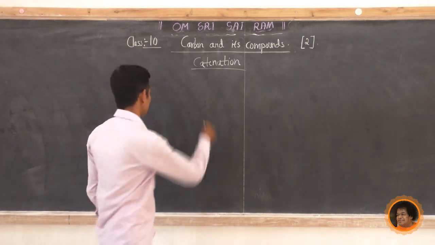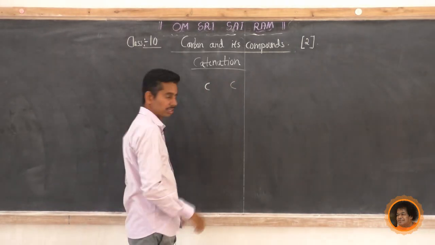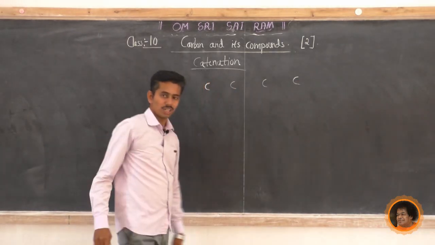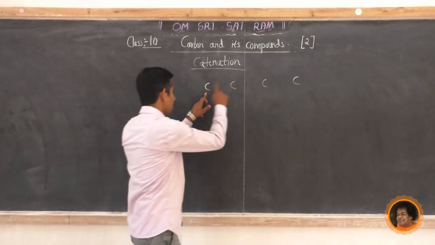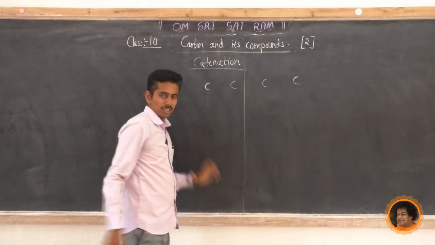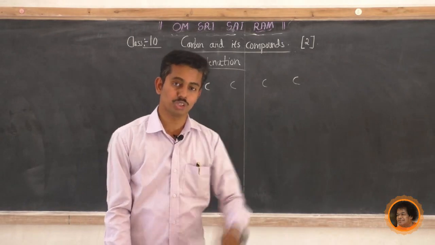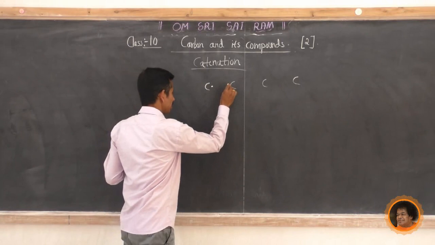I will show one example. Carbon, another carbon, another carbon atom, another carbon atom. There are 4 carbon atoms. How many carbon atoms are present in this example? 1, 2, 3, 4. Now, every carbon contains 4 electrons in its outermost shell. Here it is 1 electron.